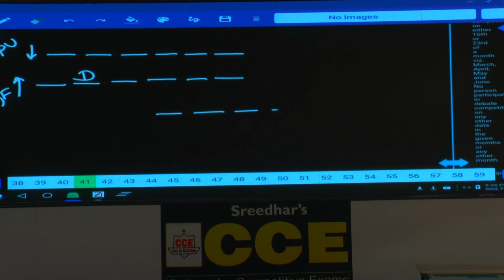1, 2, 3, 4, 5, 6. Here again 1, 2, 3, 4, 5, 6. D can be either second from the left end of the row or second from the right end of the row. How many possibilities do we have? 2 possibilities. And B sits to the immediate right of D.